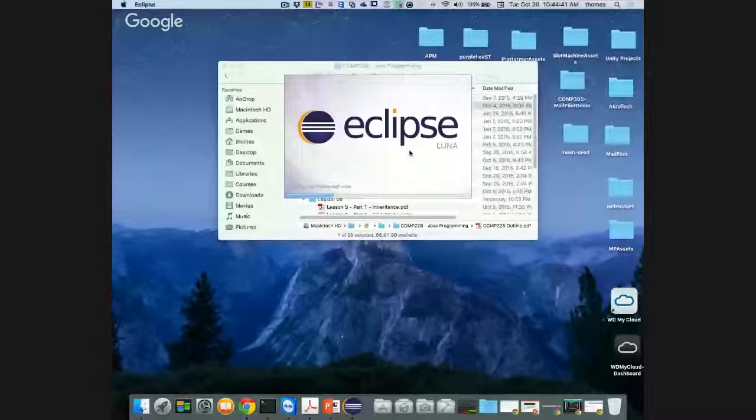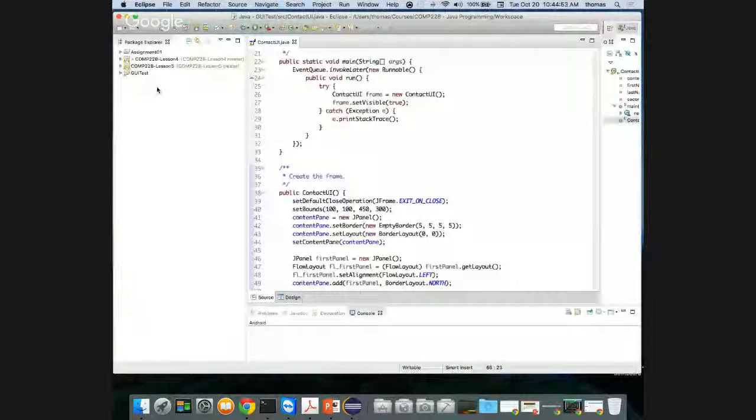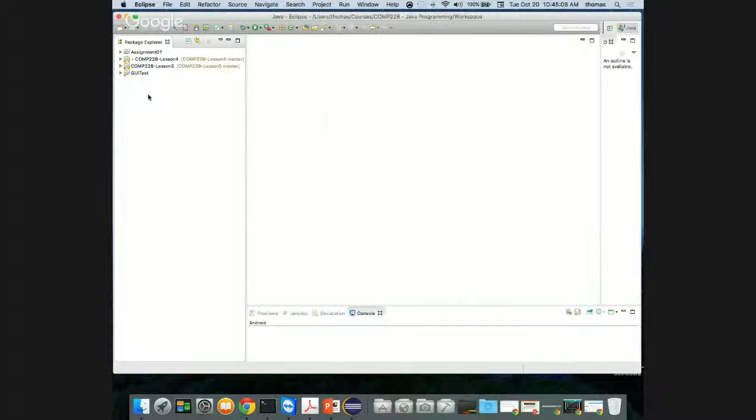Let's bring up your Eclipse. That's one thing I'd like you to try and do. If I go to Eclipse, again, I'm using Luna. You can be using the later ones, it's fine. They're all very similar versions of Eclipse. We need to do a little bit of setup like we normally do, with the same pattern as when we set up our lessons. You'll notice we've got COMP228 lesson 4 and 5, and there's a GUI test I was doing to make sure that this little platform can do everything I need it to do, which it can.